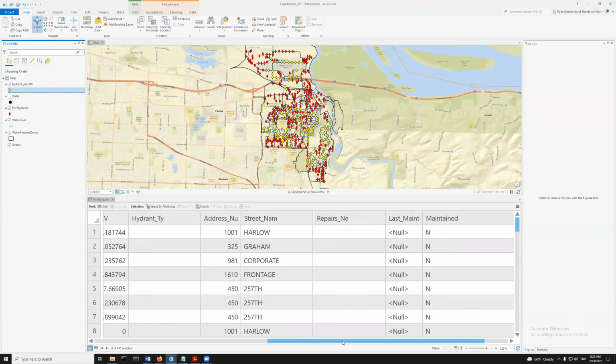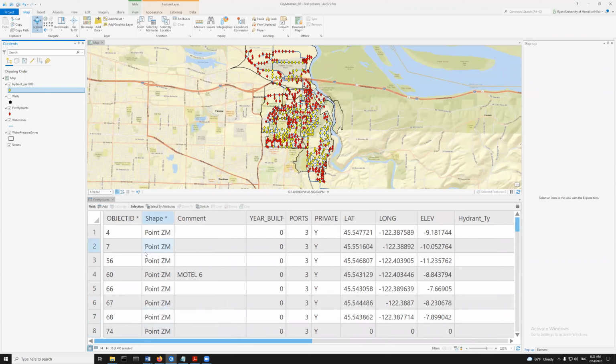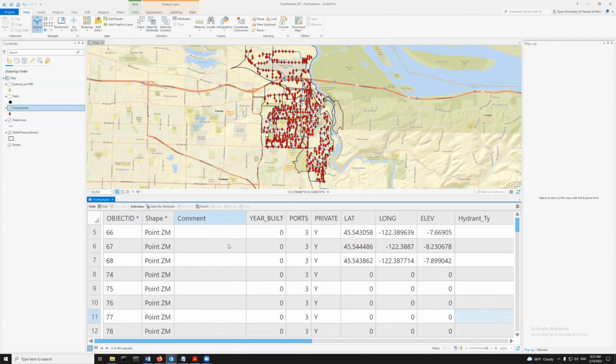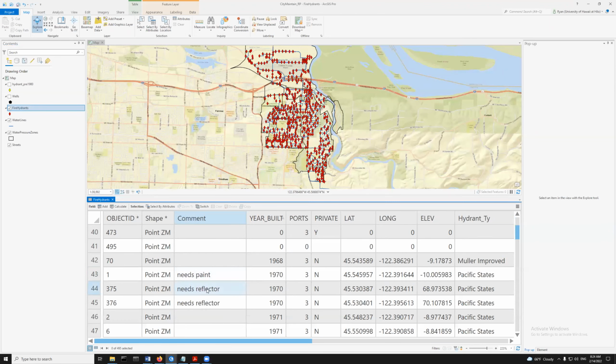And you could say repairs needed or whatever. And actually, I did want to work a little bit more with this original fire hydrant layer and share something with you guys. So let's say I want to do select by attributes again. Fire hydrants, the original one, new selection. And I want to see the ones that need to be painted. Because I saw, let me cancel this, I saw over here that in the comment field, there's these like needs paint, needs reflector, needs paint. So I want to see the ones that need to be painted.